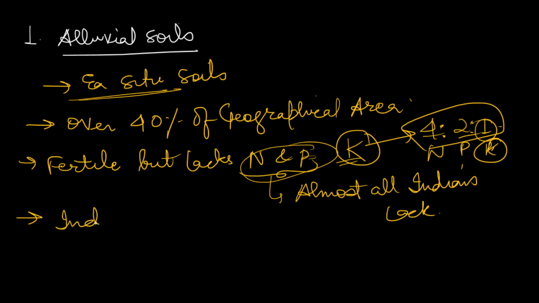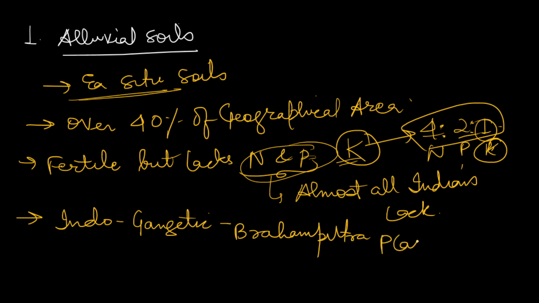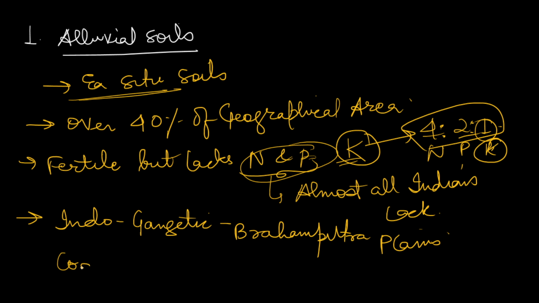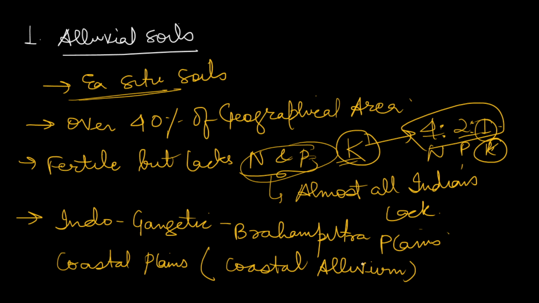It is found in the Indo-Gangetic Brahmaputra plains. You will also find these soils in coastal plains, and there it is known as coastal alluvium. So this was about alluvial soils.